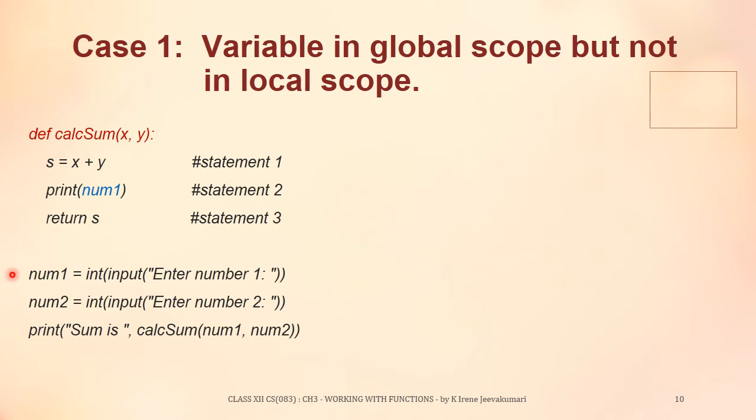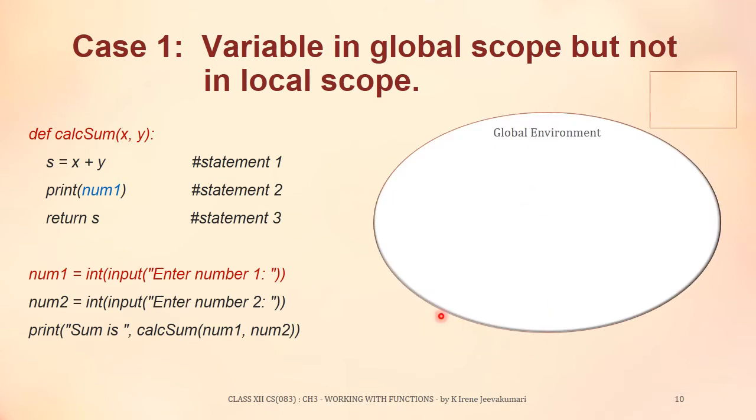So the program's execution goes to the next top level statement, which is available in the main segment. When the first top level statement of the main segment is executed, the global environment for this program will be created. This statement receives the integer input and assigns it to the variable num1. This num1 is not inside any block or function, so this is a global variable. So in the global environment, num1 will be created and will be referencing the value 5, which was received as an integer input.